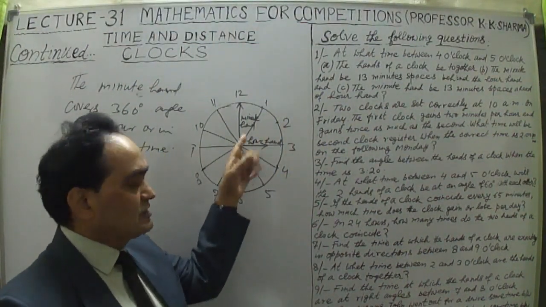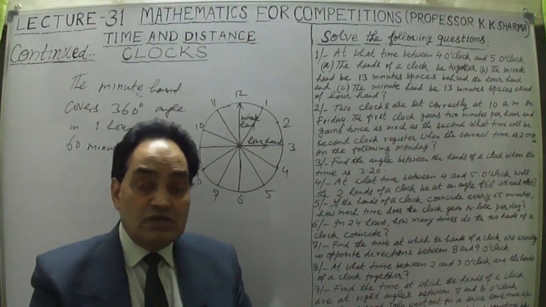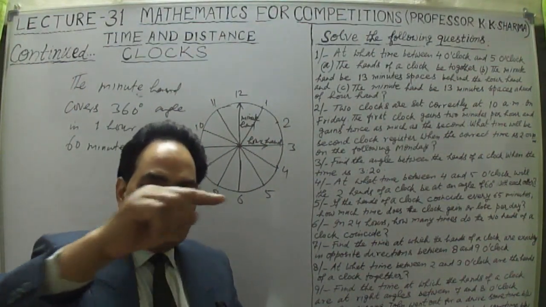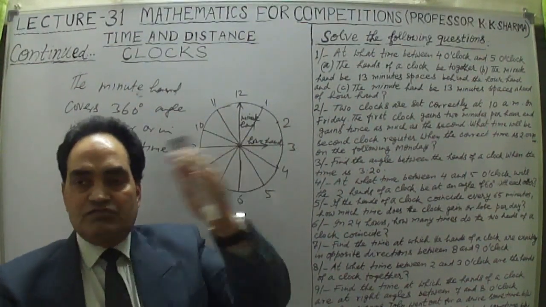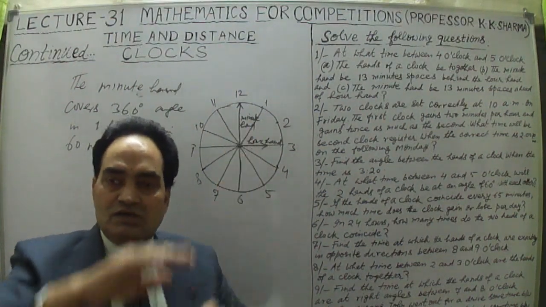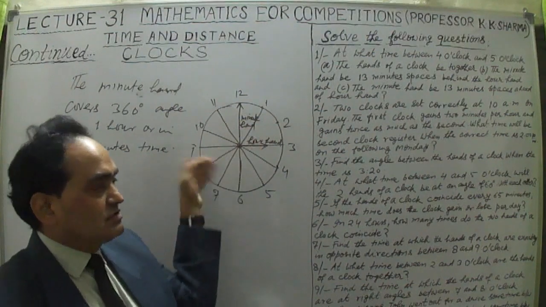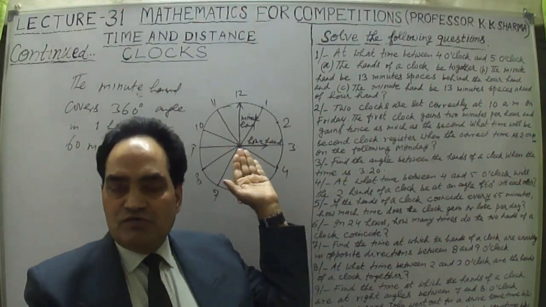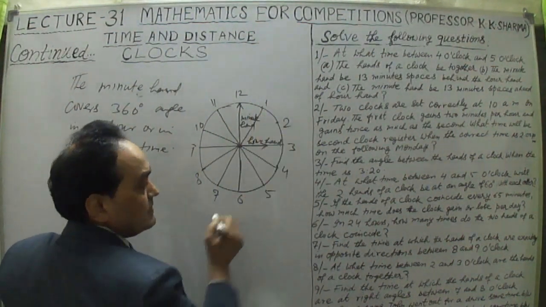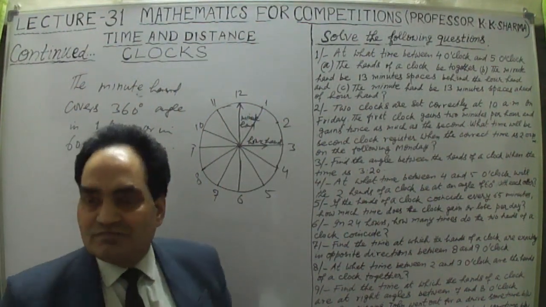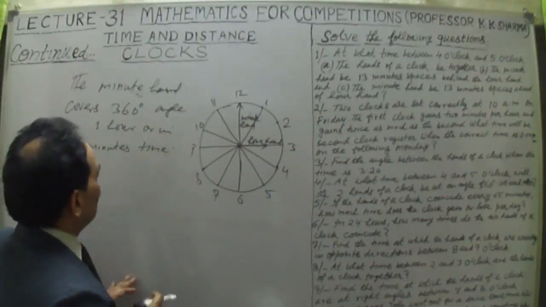This is the 360-degree angle completely, and mostly angles are measured clockwise, not anti-clockwise, because the minute hand and hour hand move clockwise. The clock moves from left to right. So from left to right, clockwise. As the clock runs, it moves from left to right. So mostly angles are measured clockwise, not anti-clockwise.